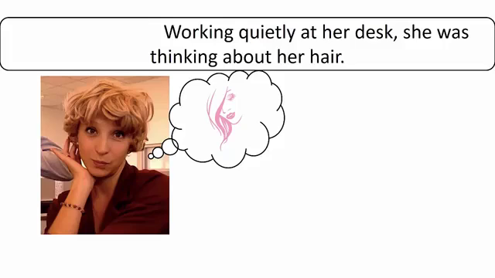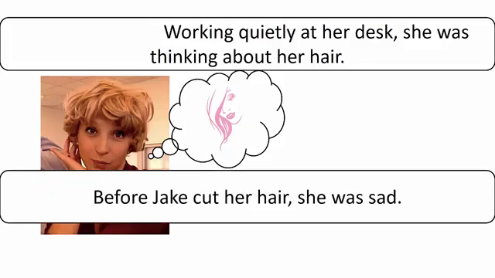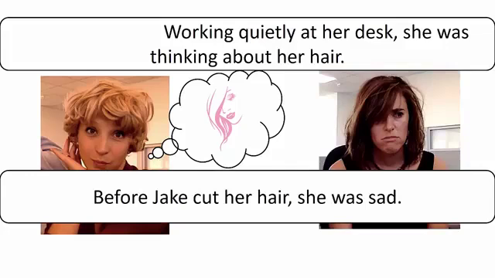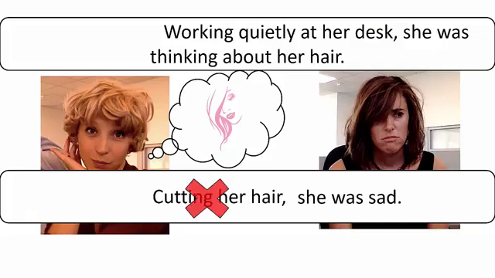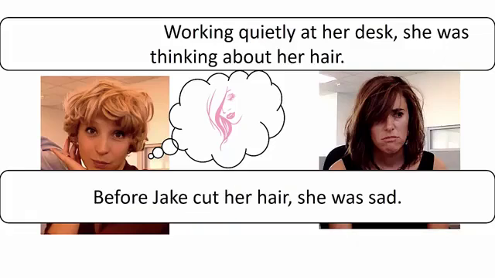In the next sentence, before Jake cut her hair, she was sad, we cannot delete before. So if we say, cutting her hair, she was sad, this is incorrect. You may remember from the previous lesson that we can reduce the clause like this, but we must keep before.